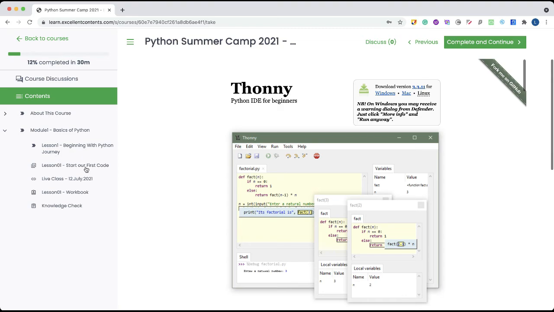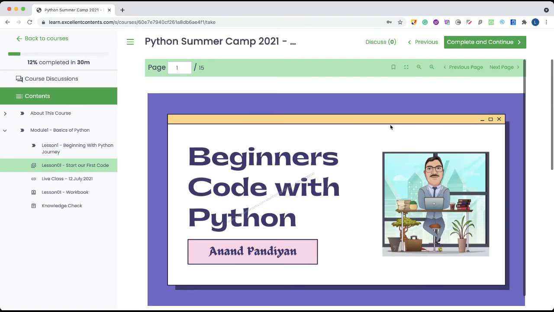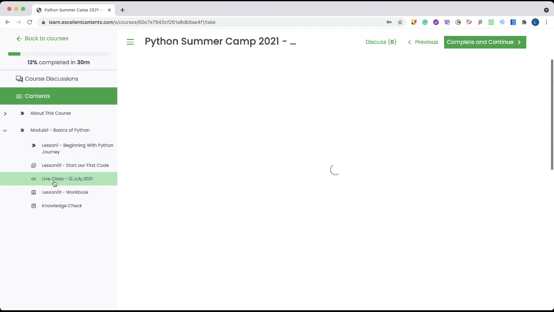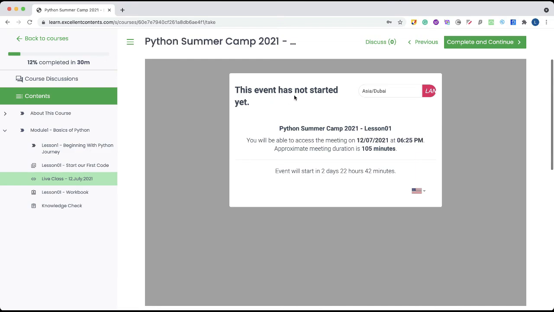In lesson 1, each lesson, as I told you, has a PowerPoint slide, so have a look at this. And there is a live class schedule. Once you click on the live class, you will see a notice of how long you need to wait for the class. Once the class has started, you will be able to enter your name and join the class. All the live classes will be within this shell. You can post comments during the class, and if you want to ask a question, raise your hand and you will be given permission to ask the question.